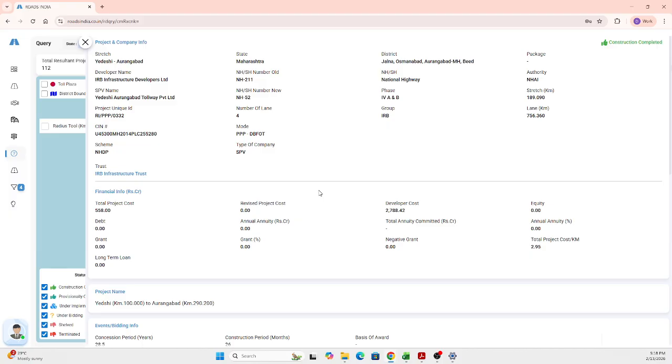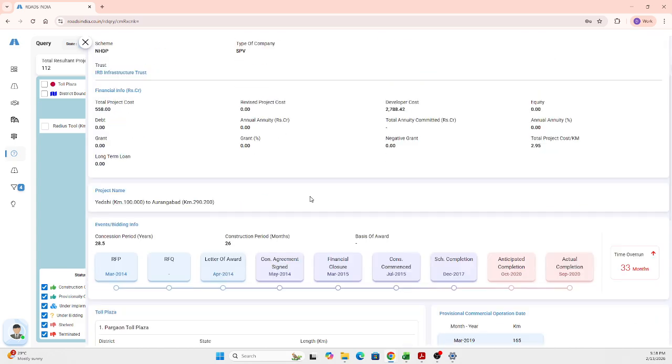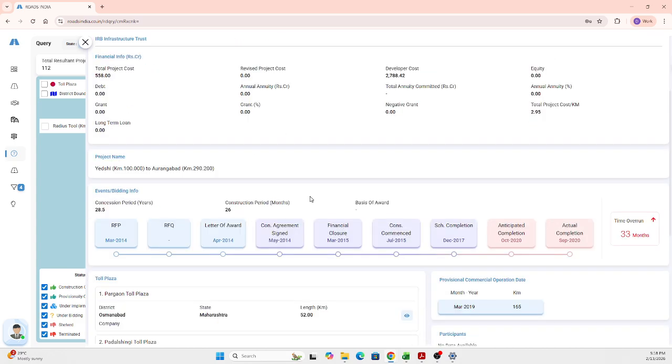Coming next, the financial information will give you the cost information. So the project cost, developer cost, equity, annuity, debt, all those financial-related information will be available here under that info. And coming next to that, the events or the bidding information.